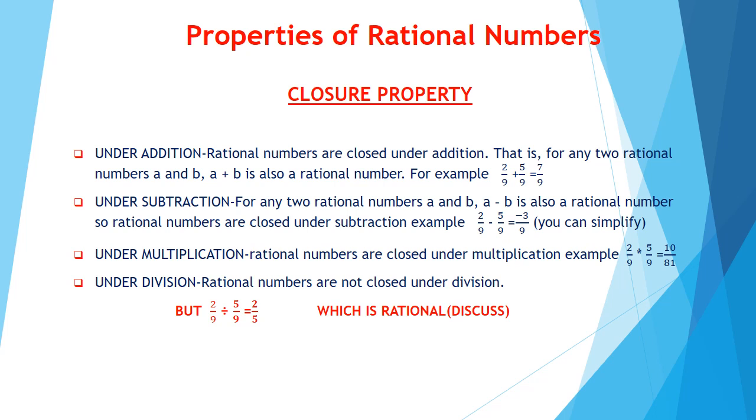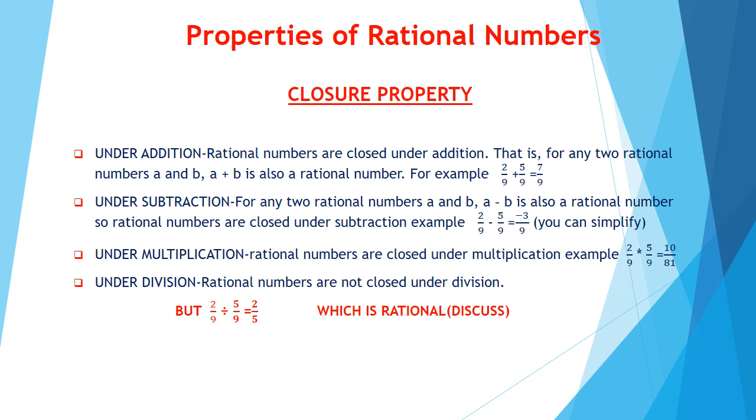Similarly, in the case of subtraction, take any two rational numbers. Again, let it be 2 by 9 and 5 by 9. On subtracting 5 by 9 from 2 by 9, we will get minus 3 by 9, which is again a rational number. So, on subtracting any two rational numbers, we are getting a rational number. So, we can say rational numbers are closed under subtraction.